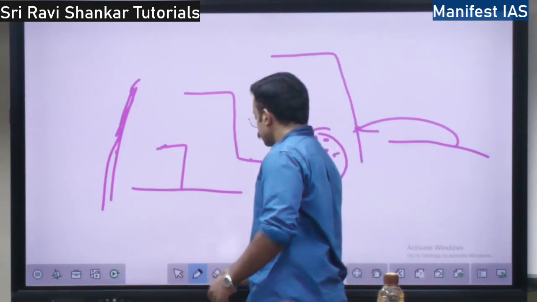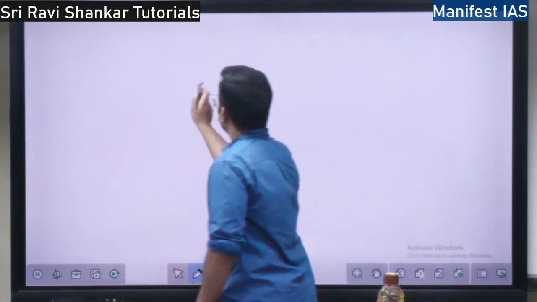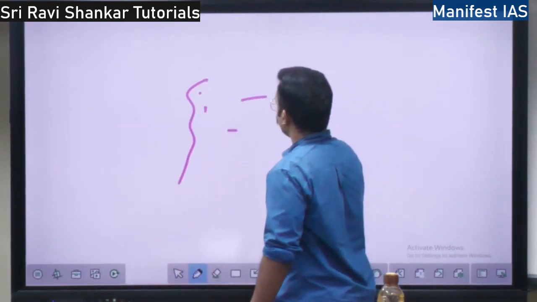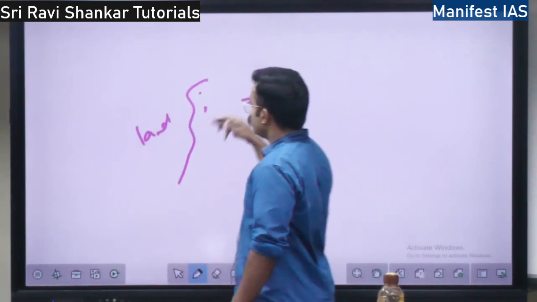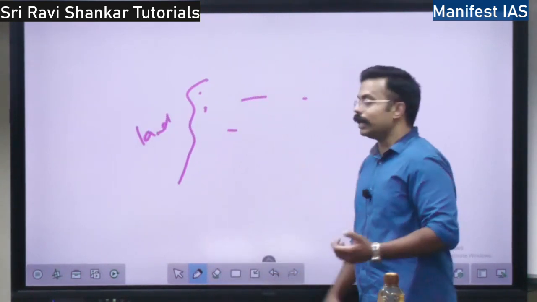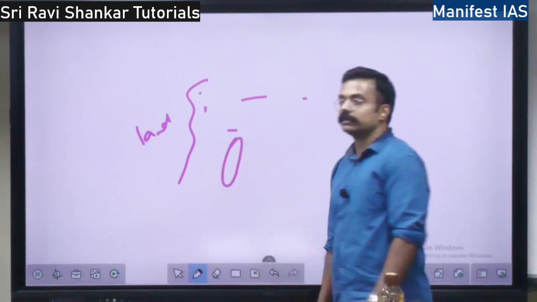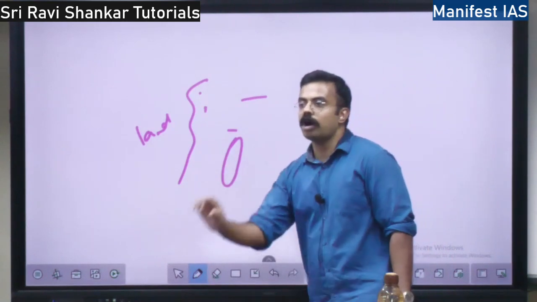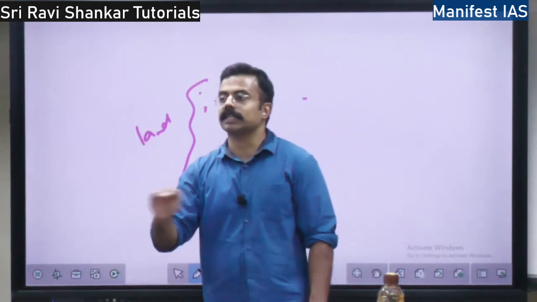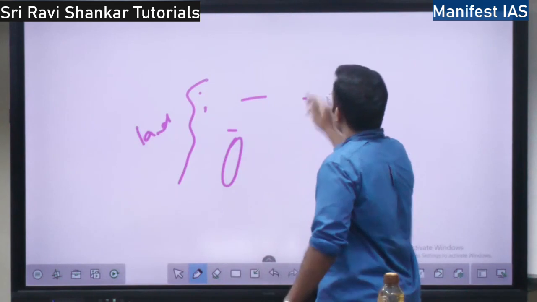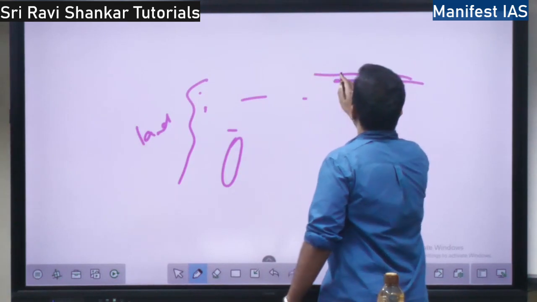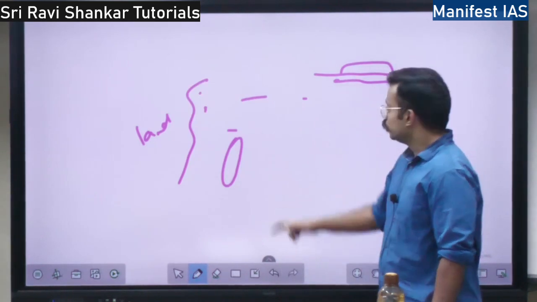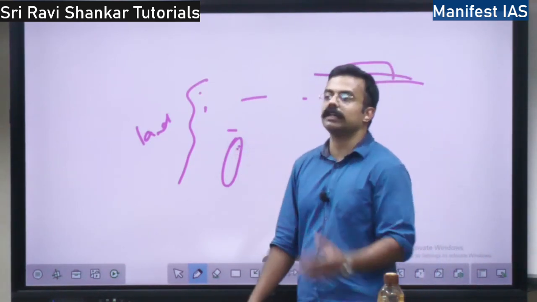So what is a bar? If this is the coastline, beach, right? So here there will be full of water, this is land. So the currents are going to get the fragments and get it deposited here, right, in the form of a bar. Bar means a ridge, small hump-like structure, right? If this is the water, a bar will be like this. It is visible above the water, right?